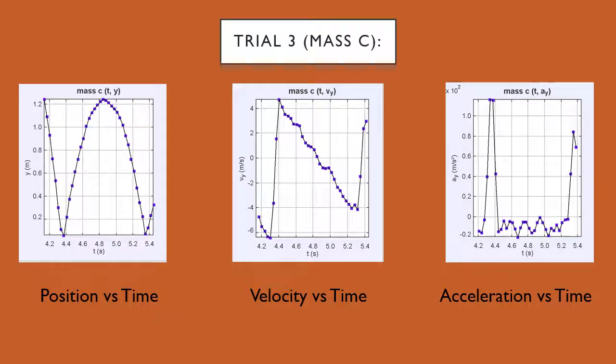For trial 3, we threw the ball with the highest velocity. We expect the fraction of kinetic energy lost to be higher than the previous trial because trial 3 has a greater change in velocity between the two bounces than both trial 1 and trial 2. The ball started at a height of 1.2 meters, and after the first bounce, the ball reaches a height of about 1.19 meters. With an initial velocity of 6.67 meters per second and a final velocity of 4.17 meters per second, there is an overall change in velocity of 2.5 meters per second.